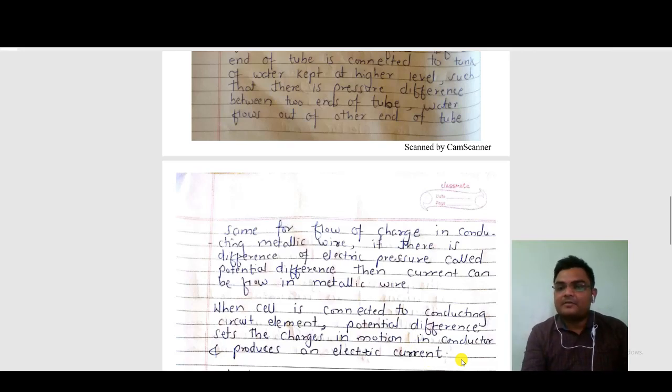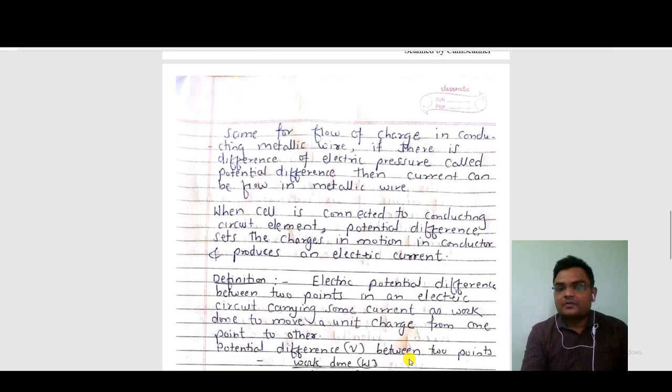That potential difference sets the charge in motion, and that's why current is produced in the metallic conductor. Means there is a difference between the two potentials. Okay, that's why electricity is produced.